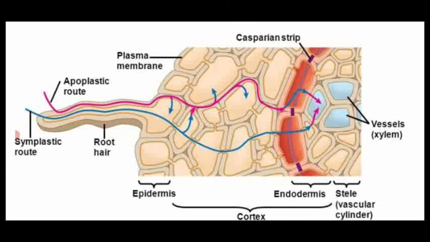Another one, see the dark peacock color, which indicates the symplast pathway. That means the water molecules pass through the plasma membrane, which contains a small canal, like a channel, or opening, said to be plasmodesmata, and pass through to the xylem vessels. So that is the pathway of water molecule transportation in two different movements. One is the apoplast, another one is the symplast.